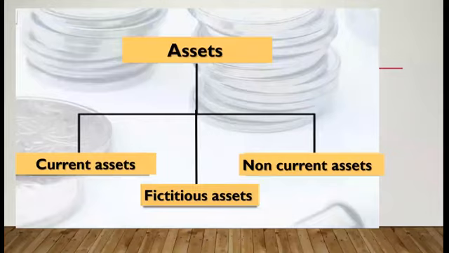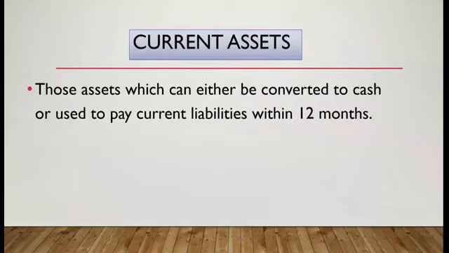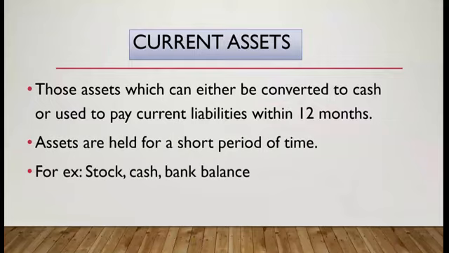The first part of the asset which we have is the current asset. So what are current assets? These are those assets which are held by any entity or any enterprise with the purpose of converting them into cash within a short period, that is 1 year only. Examples are goods which are purchased with the purpose to resell and earn profit, stock, cash, and bank balance. These are all examples of current assets. So those assets which can either be converted to cash or used to pay the current liabilities within 12 months are the current assets.